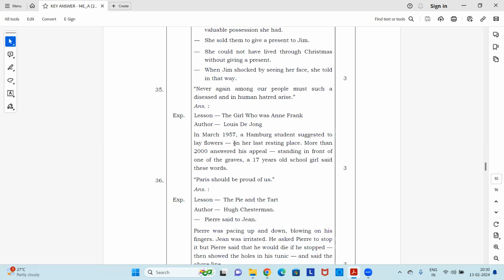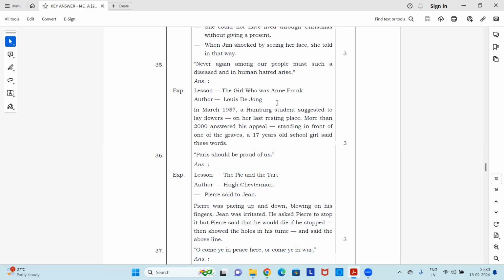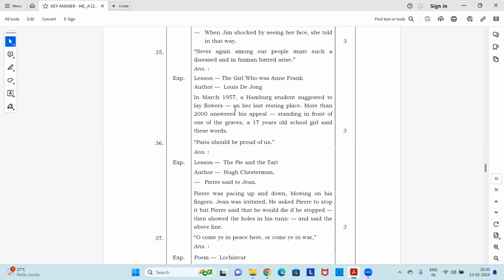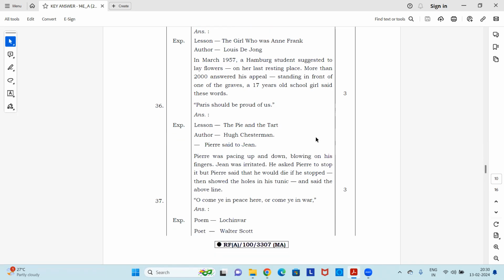Okay, next extract. Never again among our people must such a diseased and inhuman hatred rise. This extract is taken from the lesson The Girl Who Was Anne Frank. Author is Lou de Jong. In March 1957, a Hamburg student suggested laying flowers on her last resting place. More than 2,000 answered his appeal. Standing in front of one of the graves, a 17-year-old schoolgirl said these words. Okay?